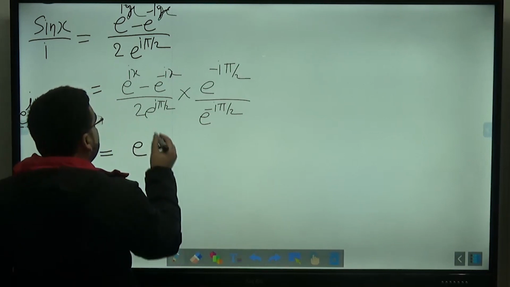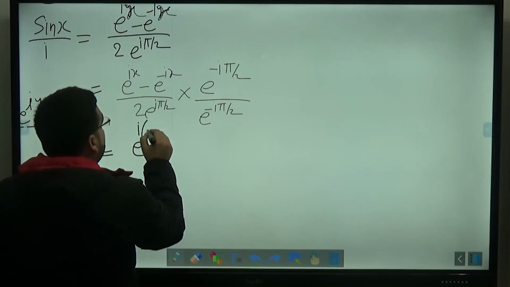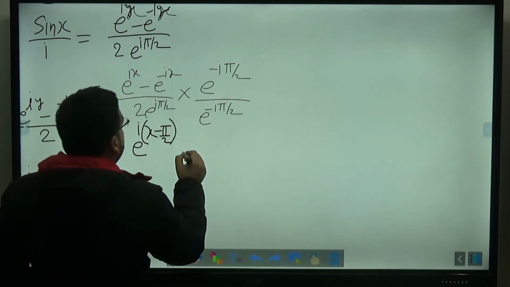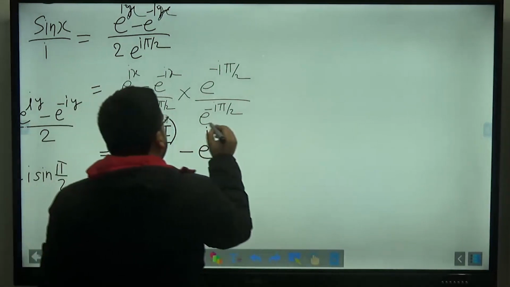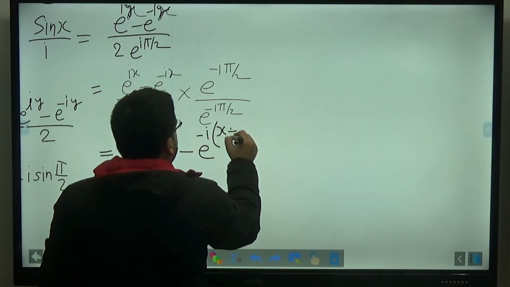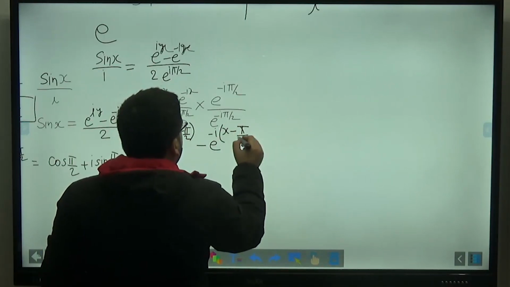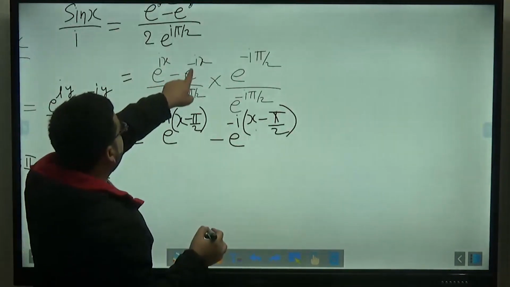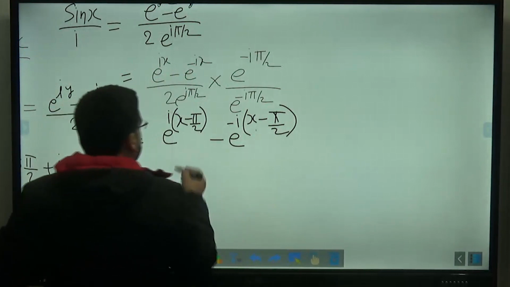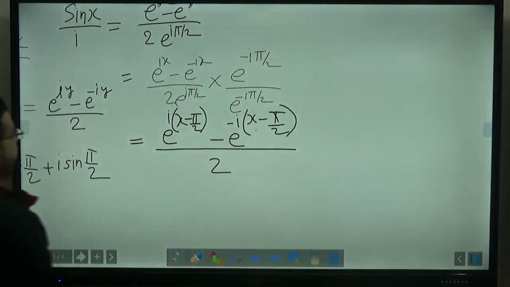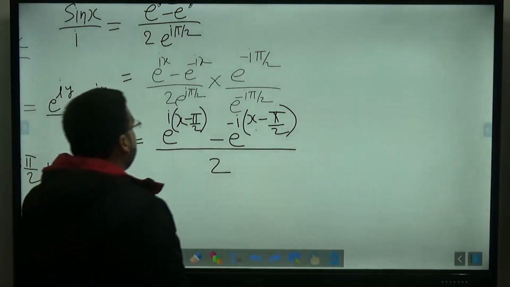So e raised to the power i x minus pi by 2 minus e raised to the power minus i x plus pi by 2, divided by, because it will be e raised to power 0, it will be equal to 2.